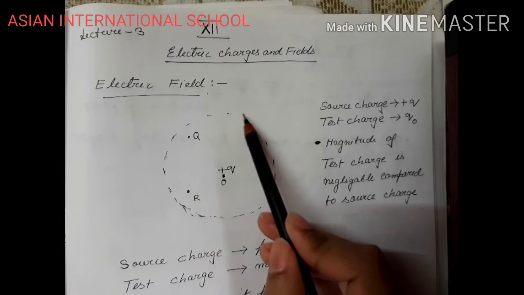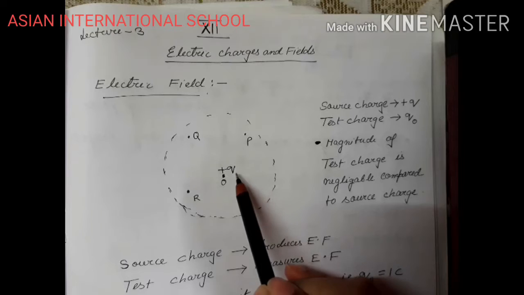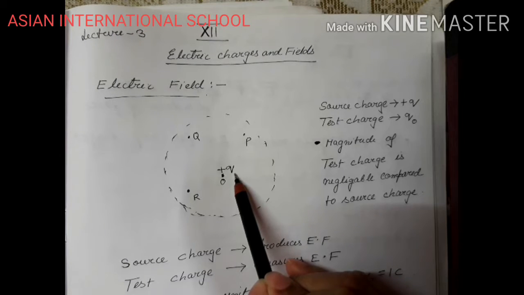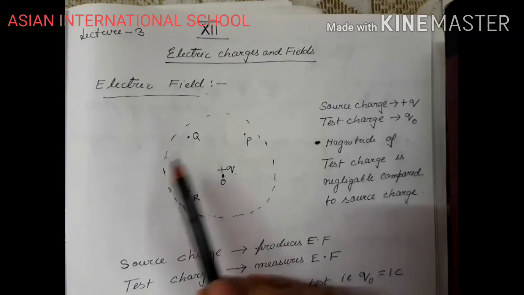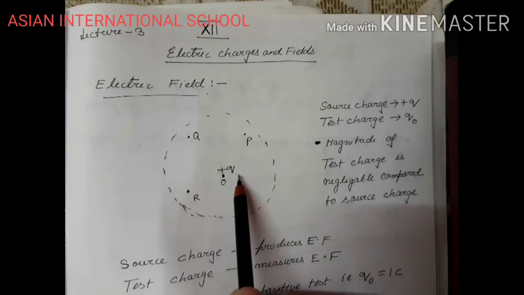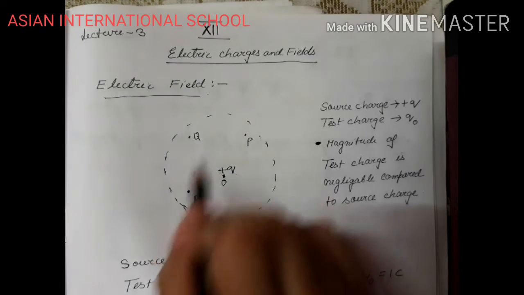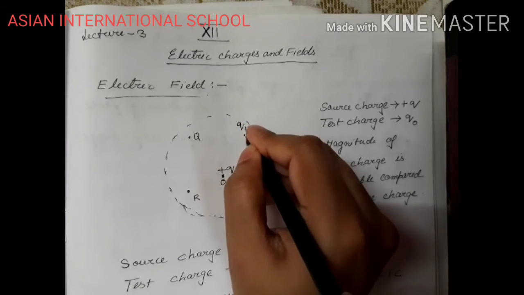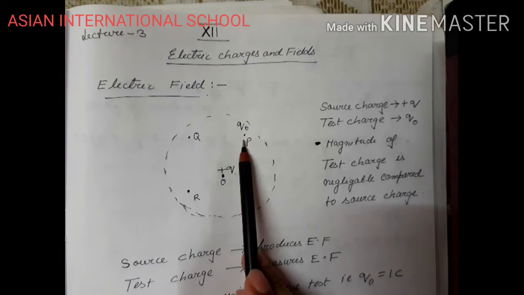Now, how to understand that there is a space which is created by this charge? I need to test it. I need to understand whether this body is charged or not, whether because of this body there is a space, an electric field, which is created. So how to understand that? To understand that, I am bringing a test charge. Suppose the test charge is Q0. So I am placing the test charge Q0 at position P.